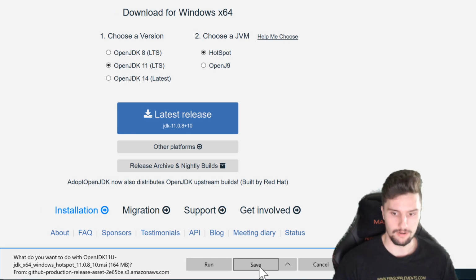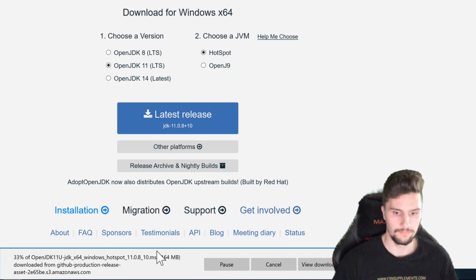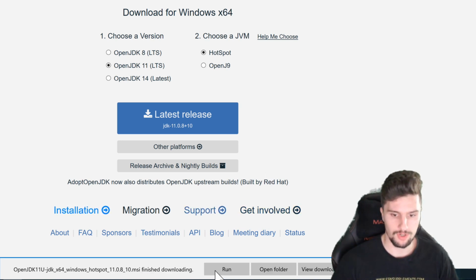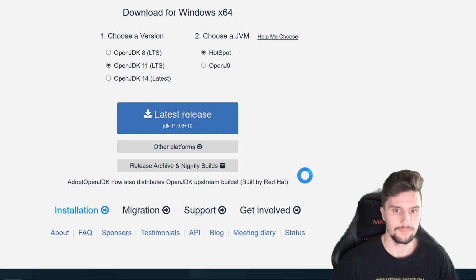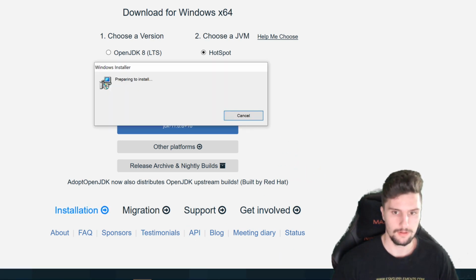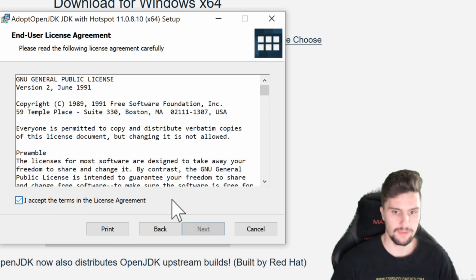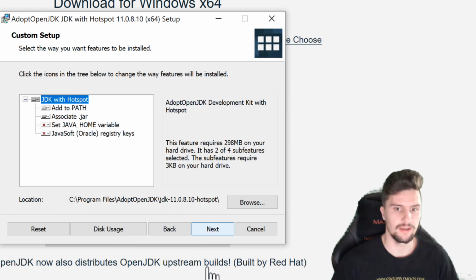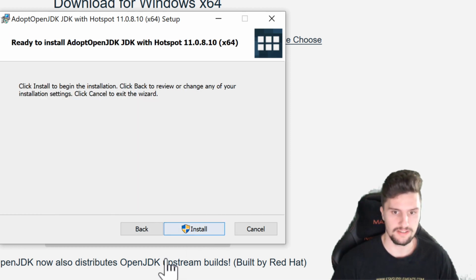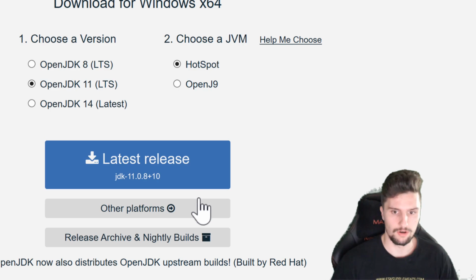And then we click on save again, wait until the download is finished here. And once it is, we want to click on run again and install this JDK. Let's open this window here. We can click on next at the first screen. We want to accept the license agreement, click on next again. We can change the location again. I will leave it as it is here. Click on next, and we can click on install.